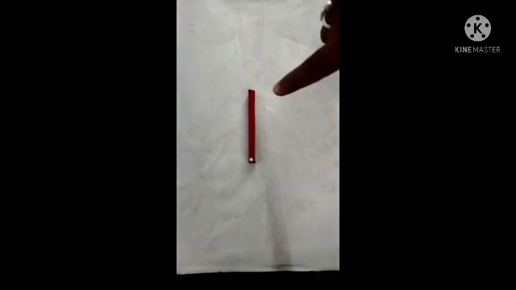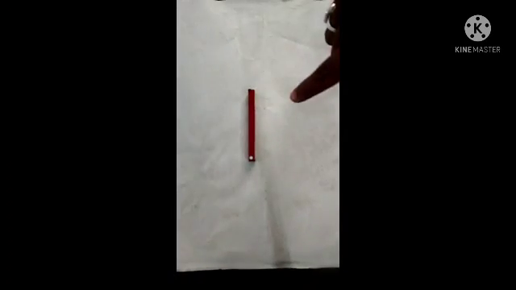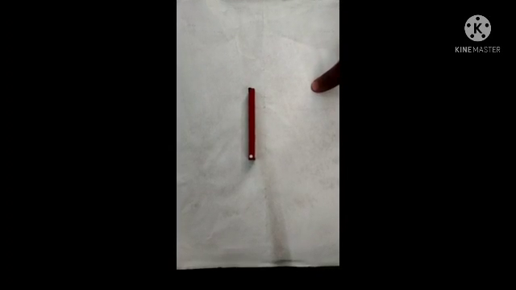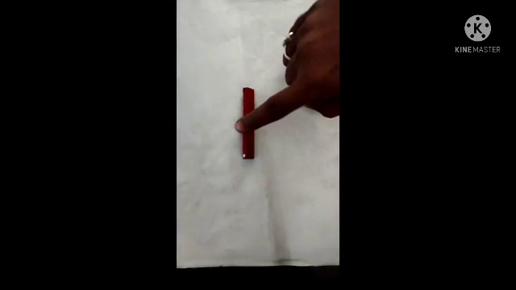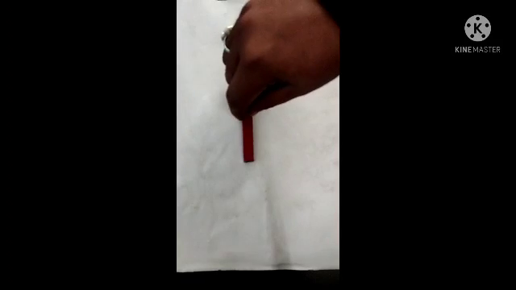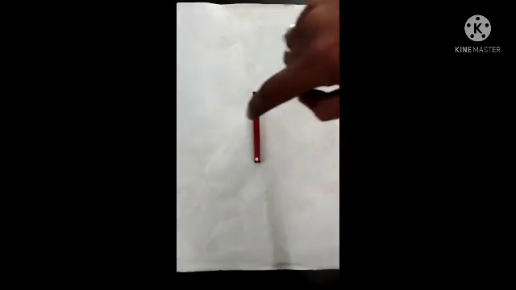I remind you once again that magnetic field lines are always directed from north to south pole in a loop, outside the magnet. Nearer the ends the magnetic field is more, while at the equatorial portion it is less.